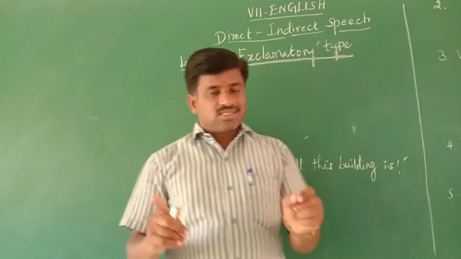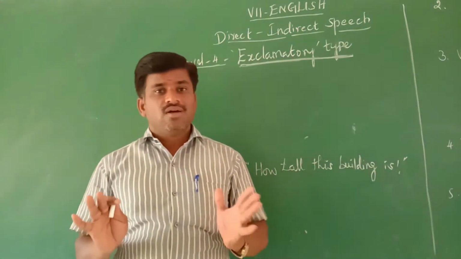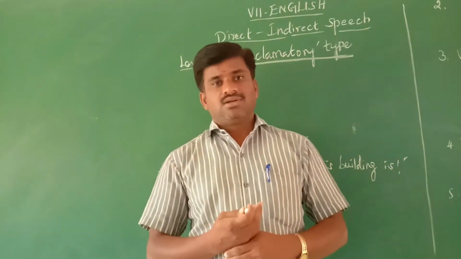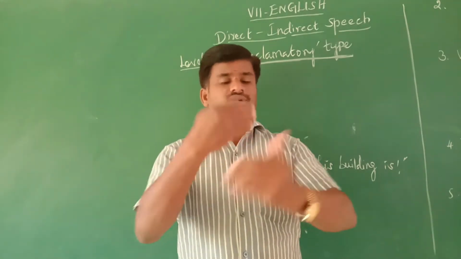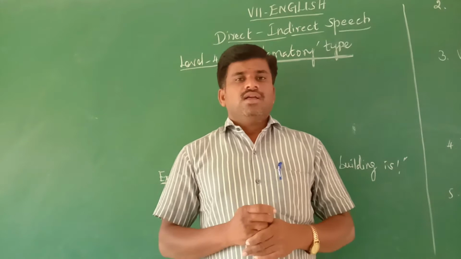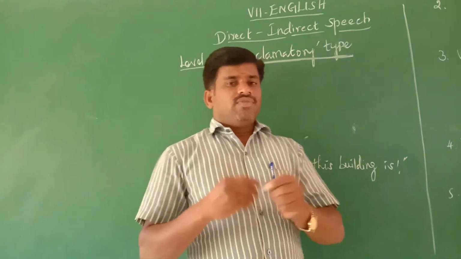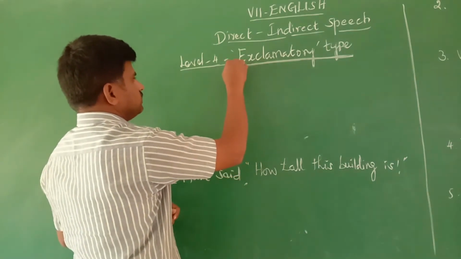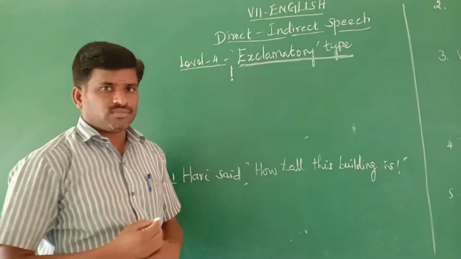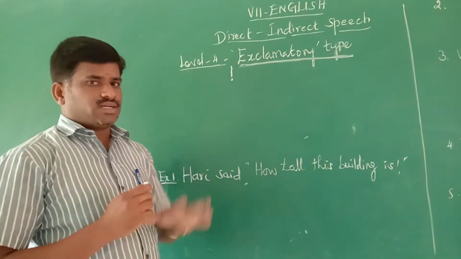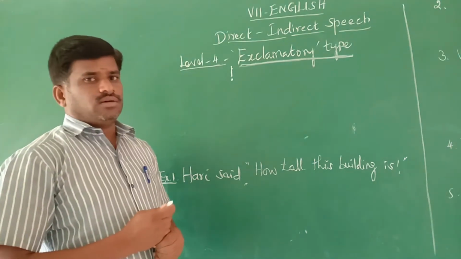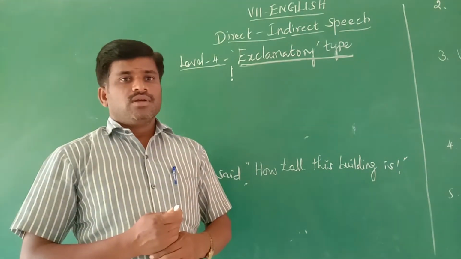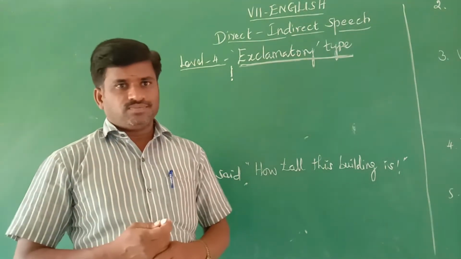For sentences which express our strong feelings, some words help us, and those words are called exclamatory words, to express our joy or our sadness. Correct? For the exclamatory sentence, there is the exclamation mark that we know. This is called the exclamation mark. You can easily identify that the given sentence is exclamatory. Then, what are the rules we have to follow to change direct to indirect?